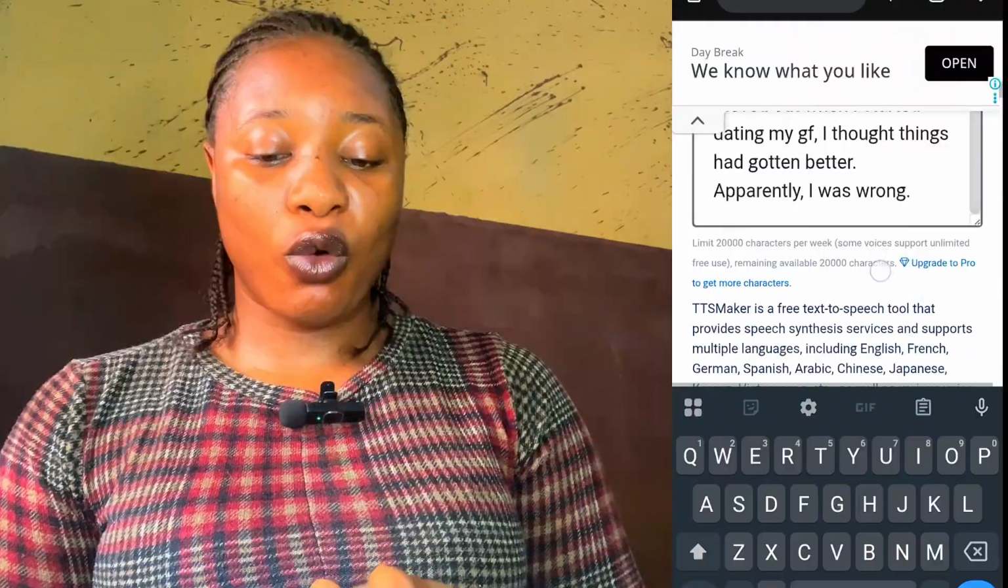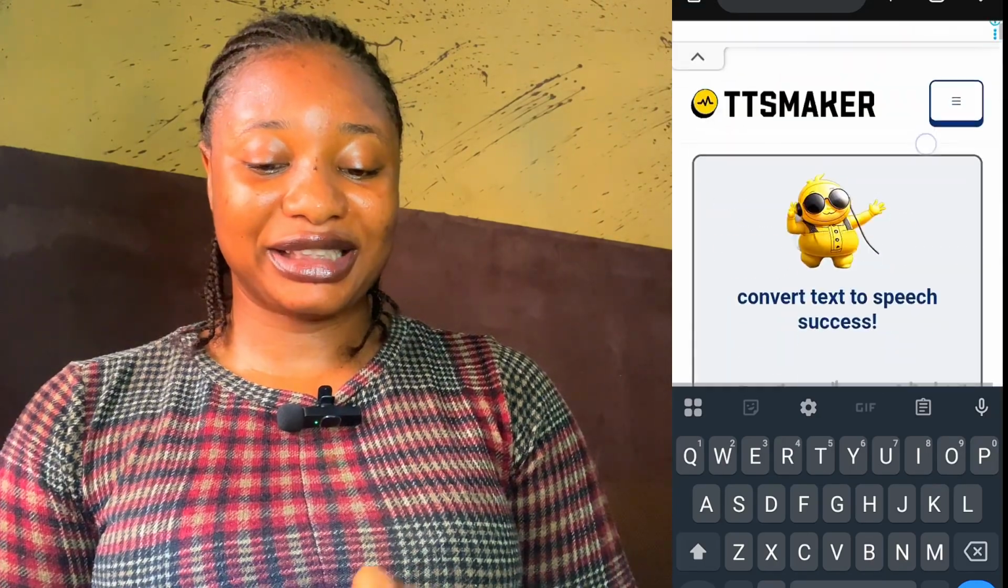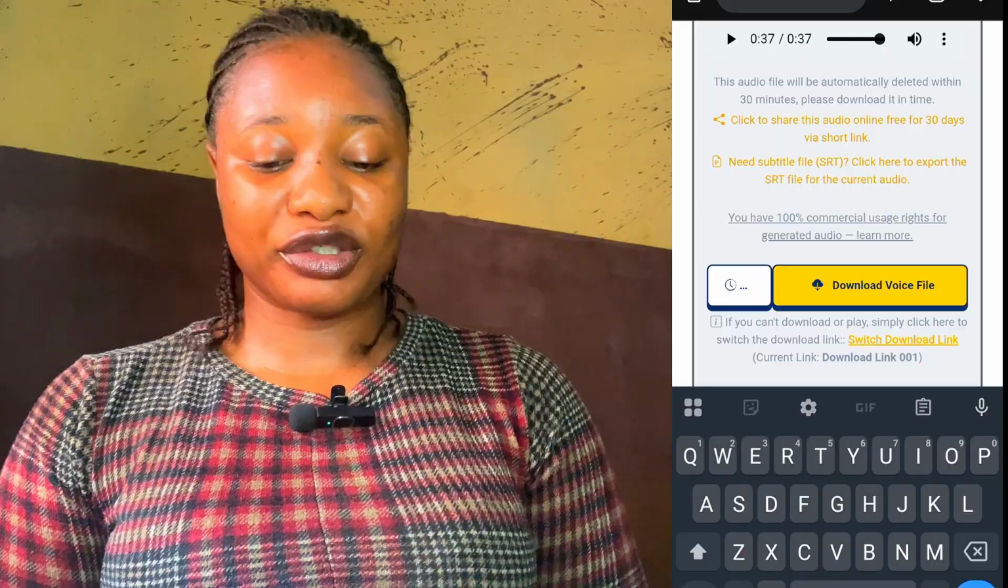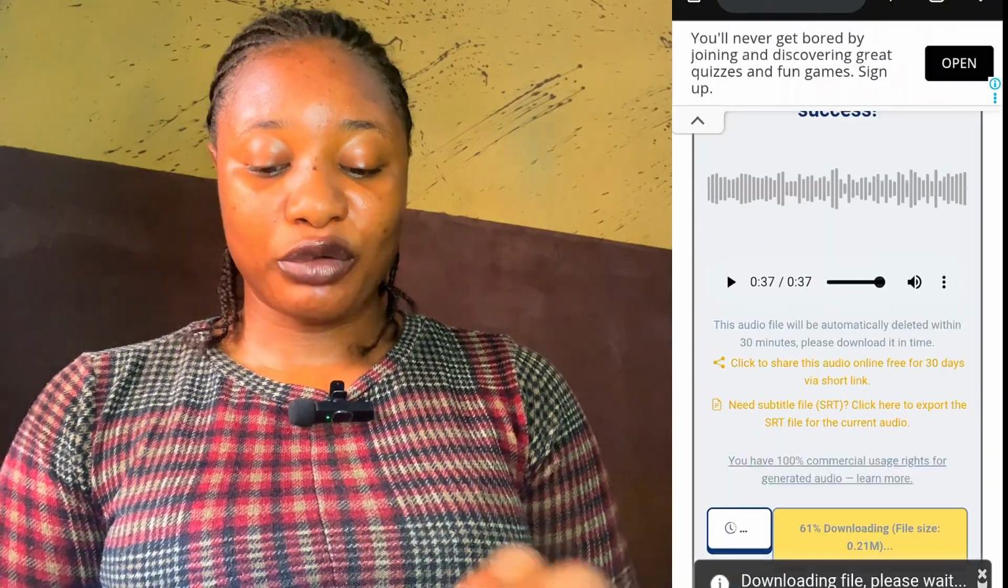Now you see the voice, this voice, I'm going to keep it. Since I actually love this voice, I will go over and download it. As you can see, it says download file. Immediately, if you like the voice, you go ahead and download the voice file. Now I'm going to keep doing this. I'm going to keep inputting these characters till we are done.